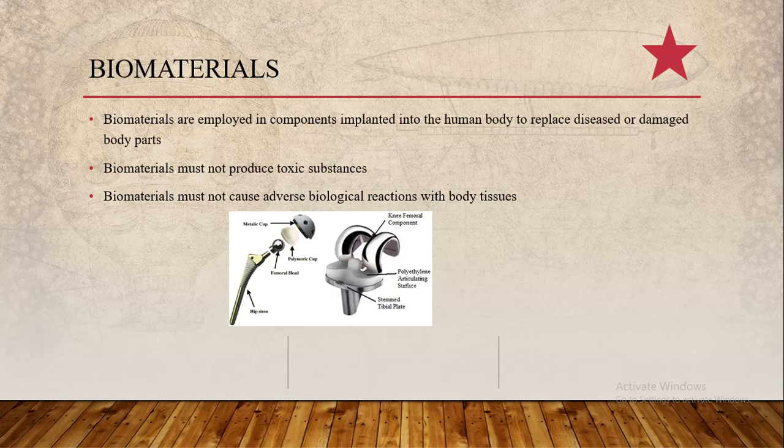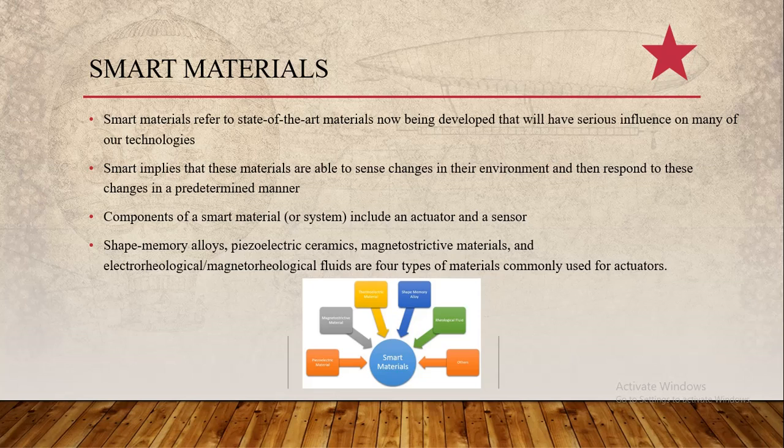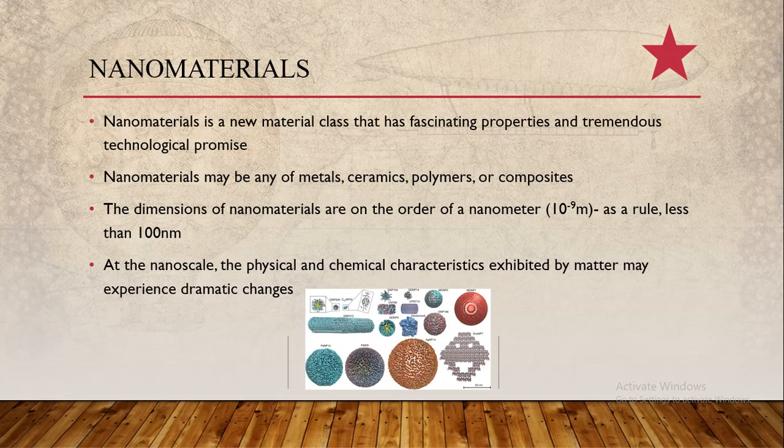Biomaterials are employed in components implanted into the human body to replace diseased or damaged body parts. Bottom of your screen is an example of a very good biomaterial. For something to be a biomaterial, it must not react adversely with any body tissue. Smart materials. Smart here implies that these materials are able to sense changes in the environment and then respond to these changes in a predetermined manner. Typically, smart material systems include actuators and sensors. Very good examples of materials used to make actuators include shape memory alloys, piezoelectric ceramics, and magnetostrictive materials.